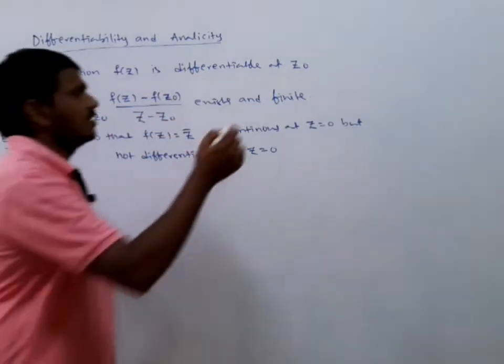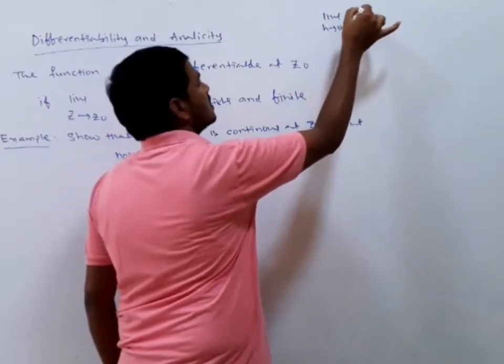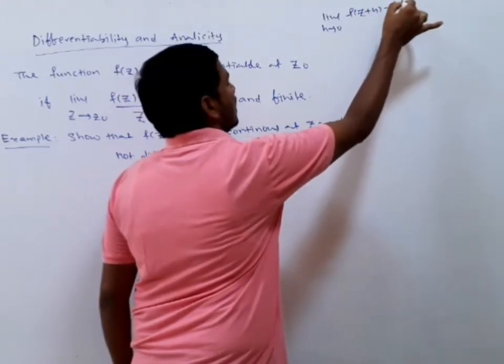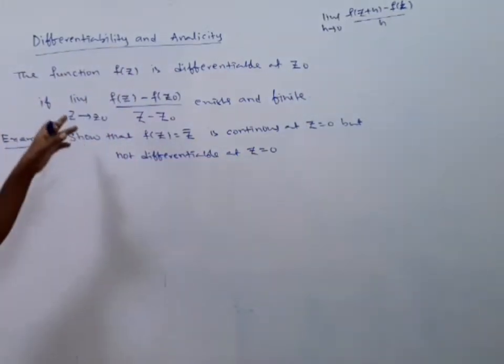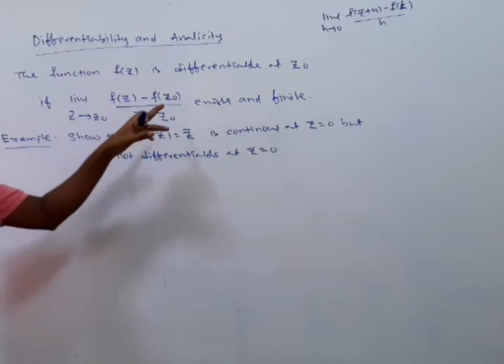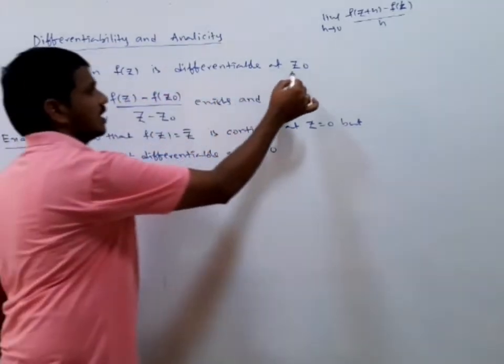In the last class I did the definition: limit h tends to 0, f of z plus h minus f of z divided by h, exists. The definition is the same as here: limit z tends to z naught, f of z minus f of z naught divided by z minus z naught, exists and is finite. We say that the function is differentiable at a point z naught.